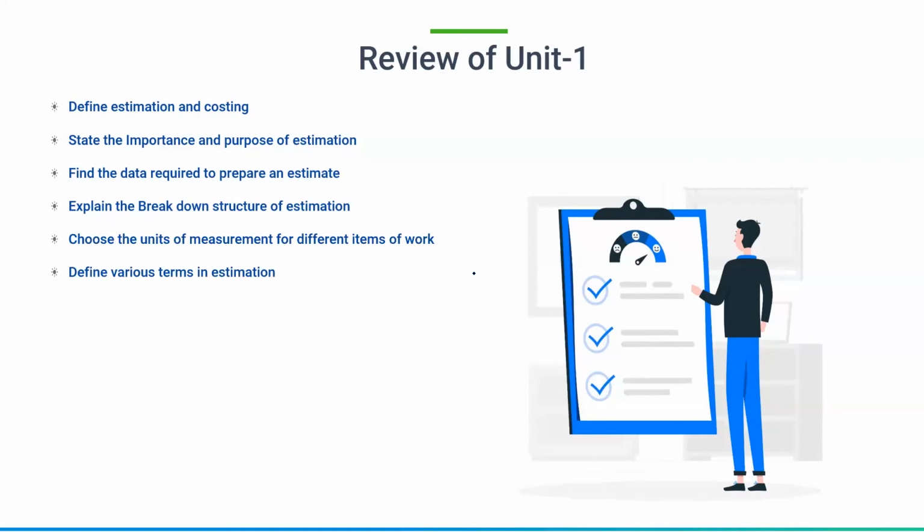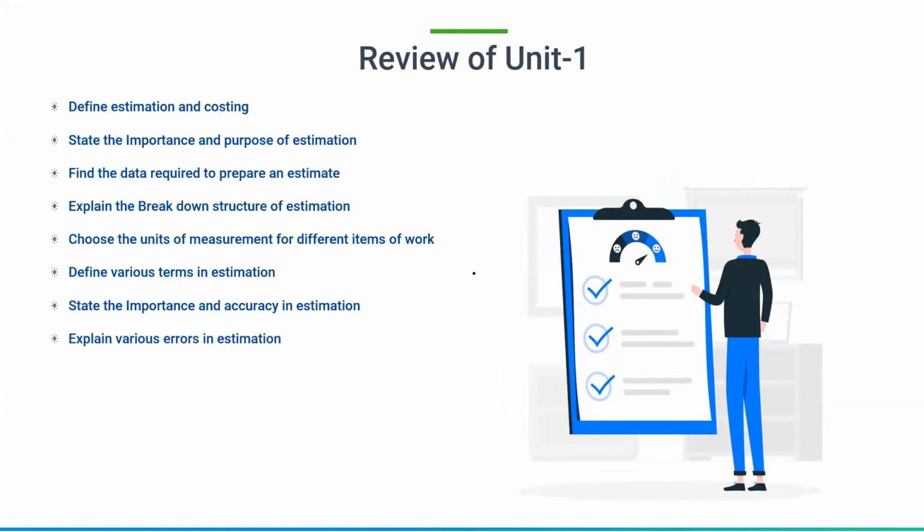Along with that, some approvals like administrative sanction, expenditure sanction, and technical sanction have been explained. And stating the importance and accuracy of estimation. Accuracy is very important. We have seen the tolerances of length 0.01 meter, area as 0.01 meter square, and volume as 0.01 meter cube. And various errors in estimation: we have seen manual errors, some critical errors, and errors in estimation of cost.